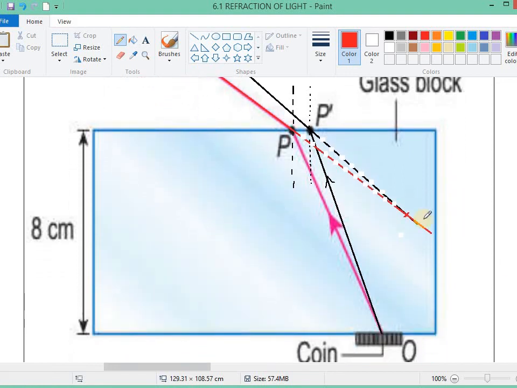So if it looks like the light comes from here, that means the coin will look like it is here. Get the idea?